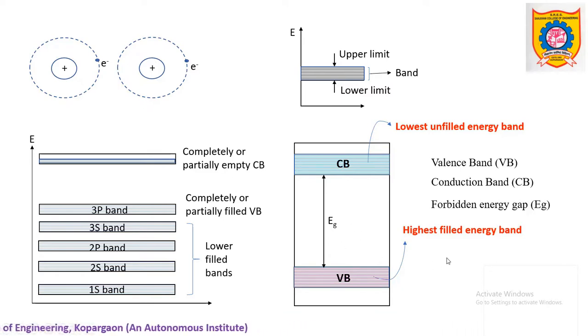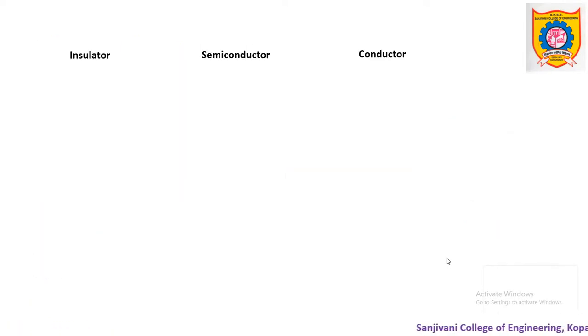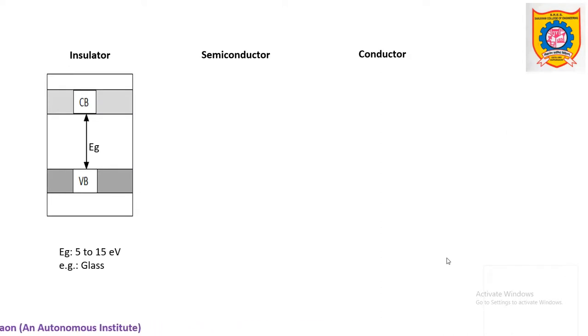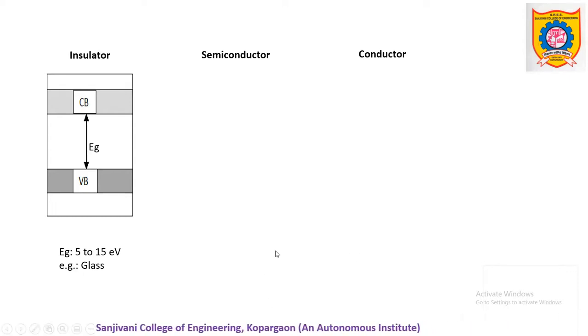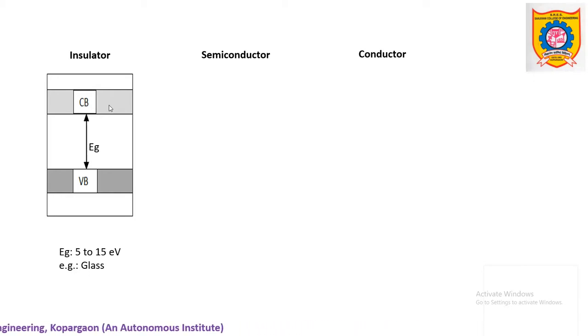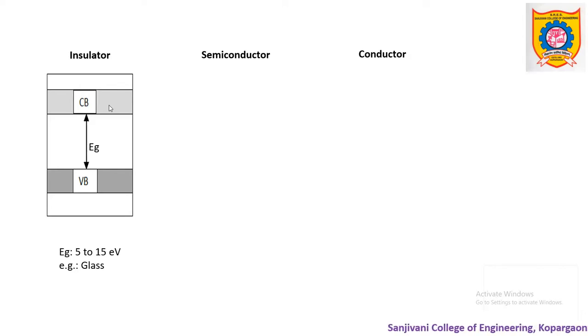In the present discussion, the role of this forbidden energy gap is very important. Its value decides the type of material, either conductor, semiconductor or insulator. For example, it is an insulator in which the forbidden energy gap is comparatively large. How large? It varies from 5 electron volt to 15 electron volt. Because of this large energy gap, electrons cannot move from valence band to conduction band, though energy is supplied. So the conduction band remains completely empty, as no electrons are free to conduct. Hence the material offers the property of a bad conductor, called an insulator.